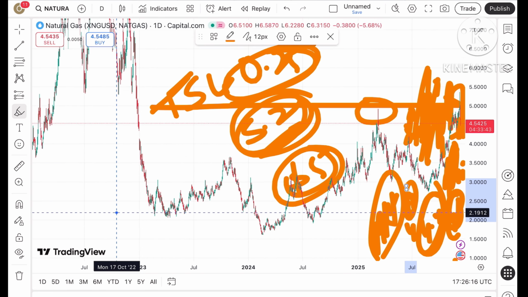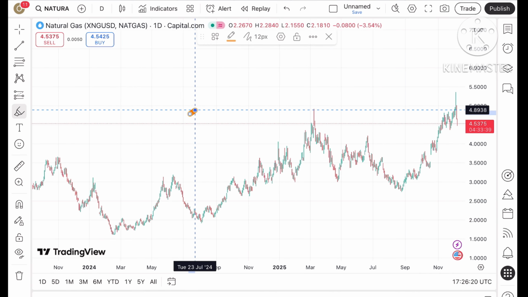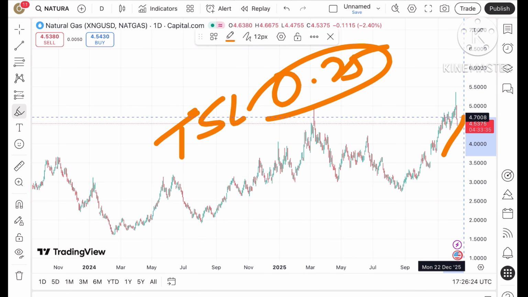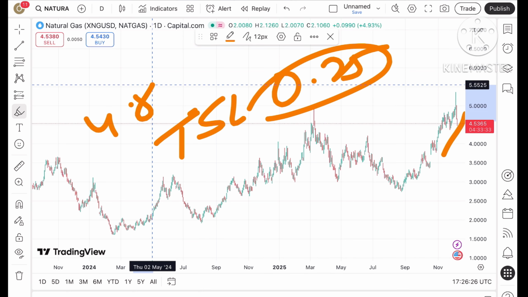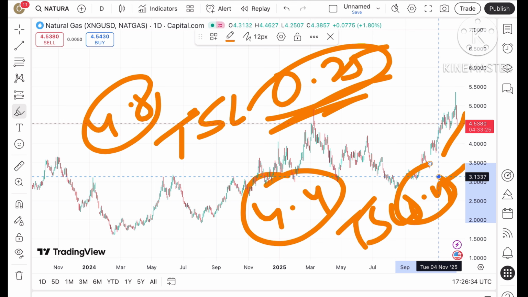You cannot predict whether it will go upside or downside, but you have to keep trailing your SL by 0.25. That is very important. If the price keeps sustaining above 4.8, you can trail your SL by 0.25, and if the price starts falling below 4.4, you can trail your SL by again 0.25. So at least you will capture movement towards upside as well as downside. And the dollar index is also down.